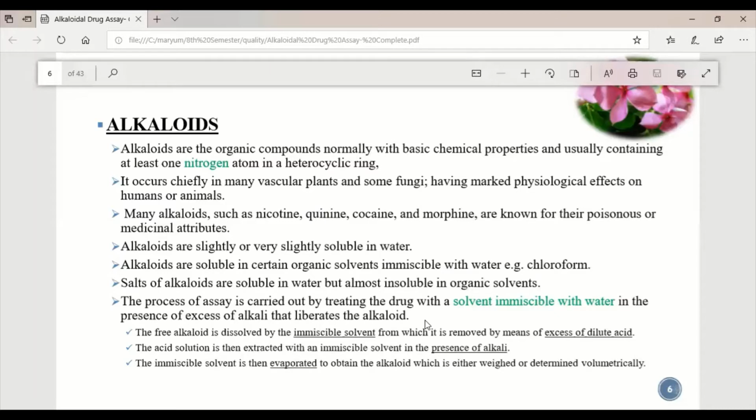So this is something inverse. If we produce any salt of the alkaloid, it would not be soluble in the organic solvent, but it would be soluble in water. So this is the solubility nature of the alkaloids.